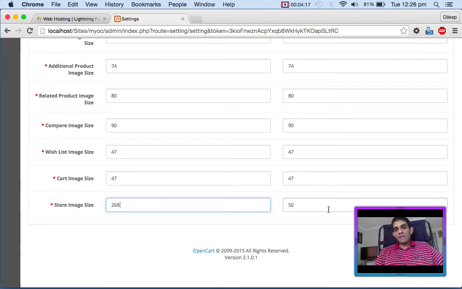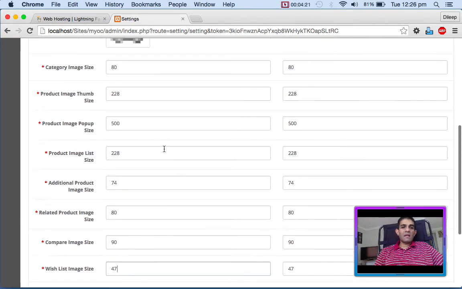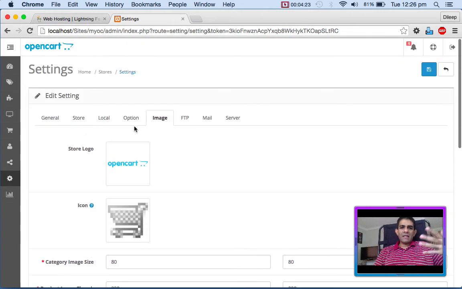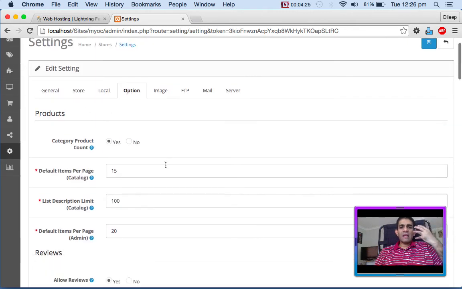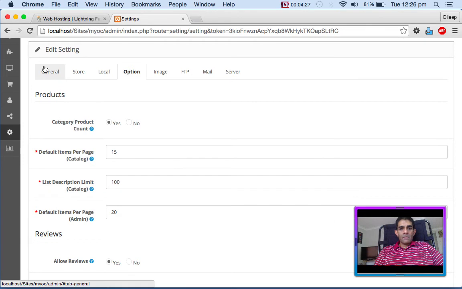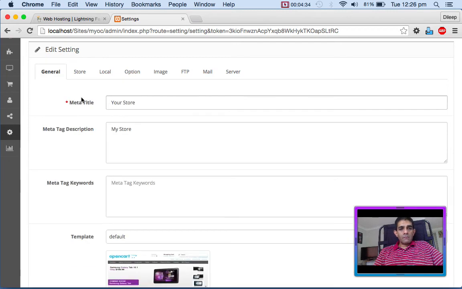I can change the image size, cart image size, wish list image size. I can change a lot of things. The customization is incredible in this. It takes probably 3 days to go through this and make sense of it. But I can make a video of this on how to make a simple cart, because all we really need to do is customize products and that's about it.